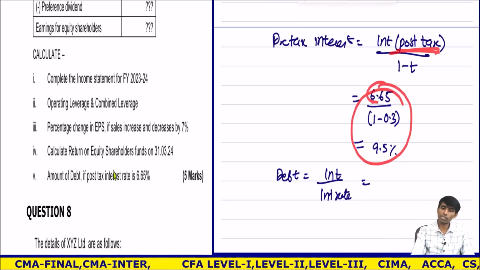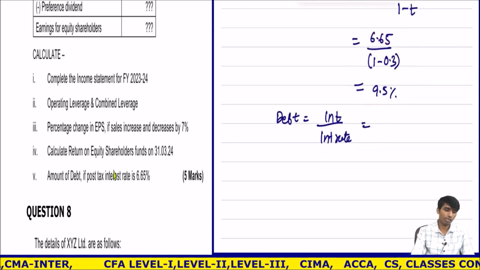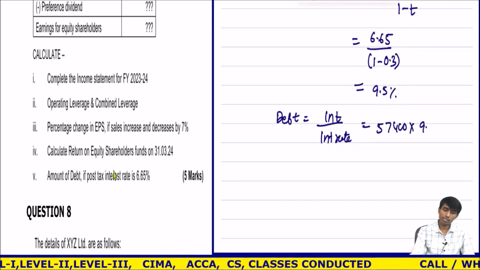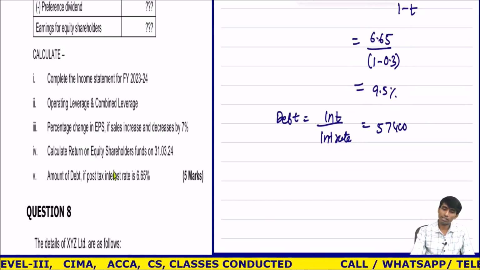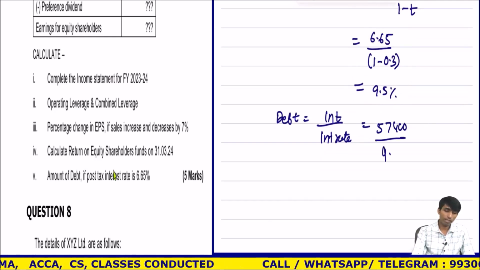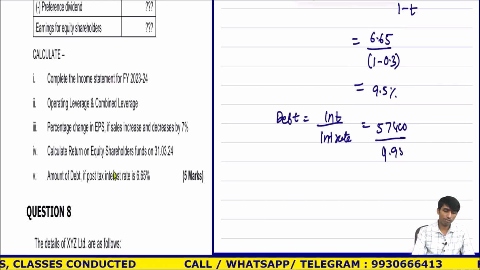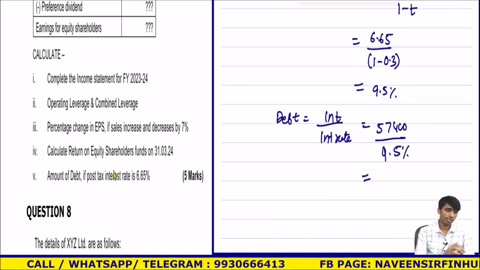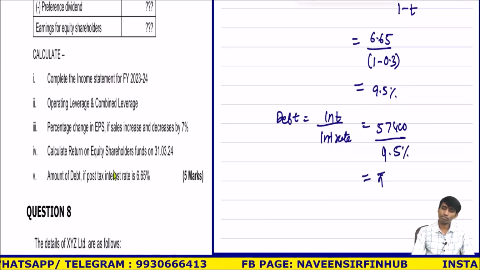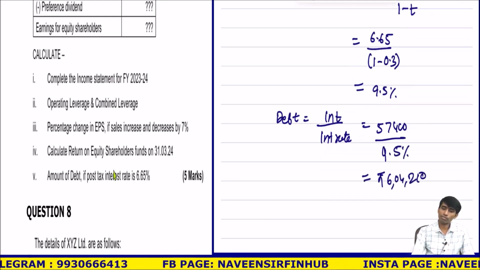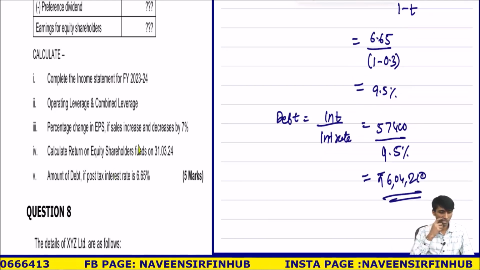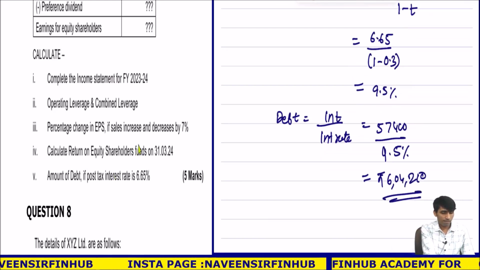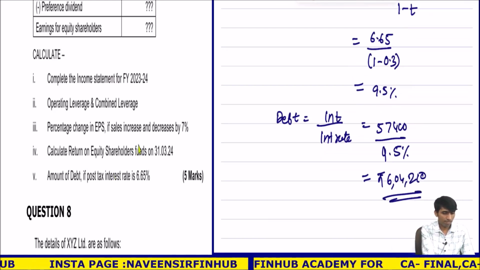This was post-tax, given as 6.65. So pre-tax I calculate how much? 9.5. Debt is how much? 57,400 divided by 9.5, sorry, not multiply, divided by. 9.5%. Answer: 6 lakhs 4,210 something. Understood? Done. Okay, completed.